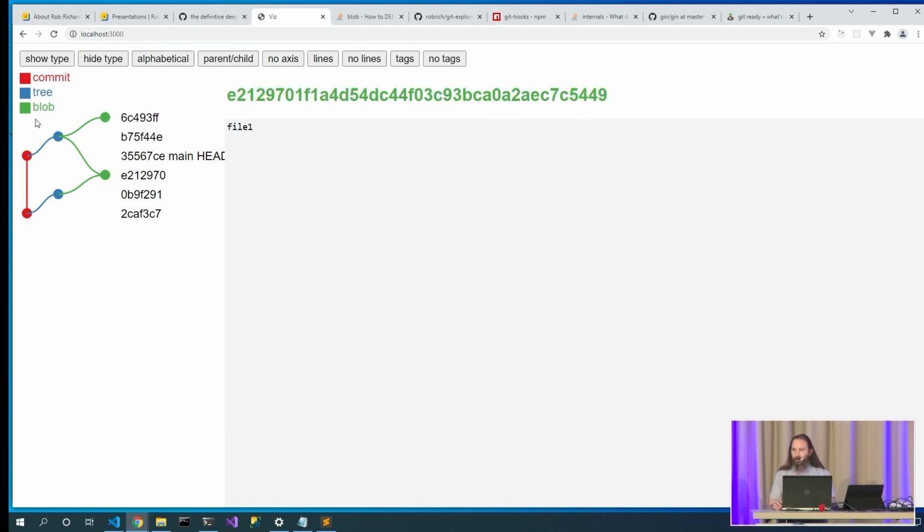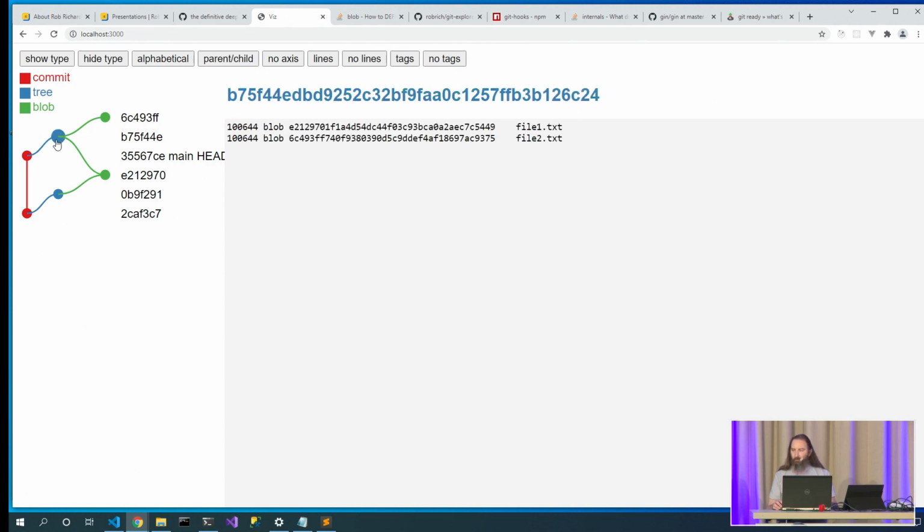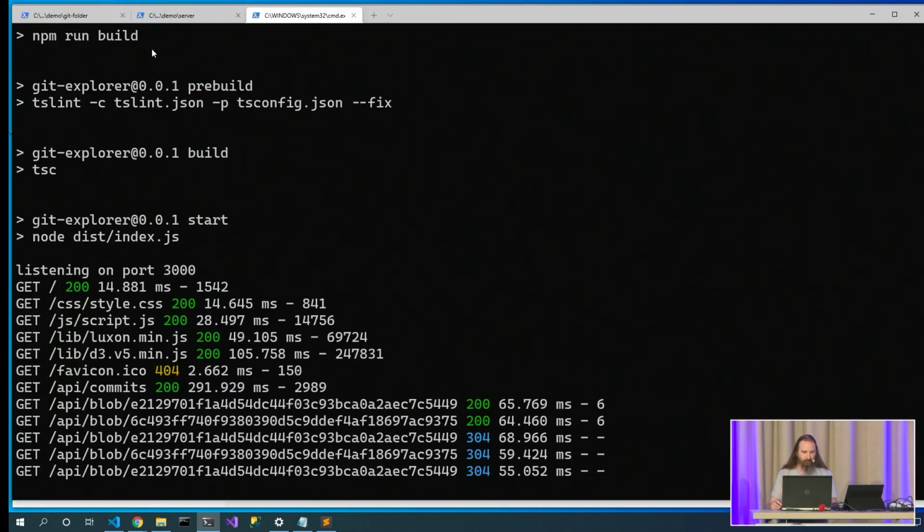Now that's kind of cool. I have a new commit that has more files than I had before, but I didn't need to store 2 copies of this one file. The file didn't change, so I only have 1 blob node. So that's pretty cool. We get to kind of visualize what's going on in our repository. So let's add some more stuff.